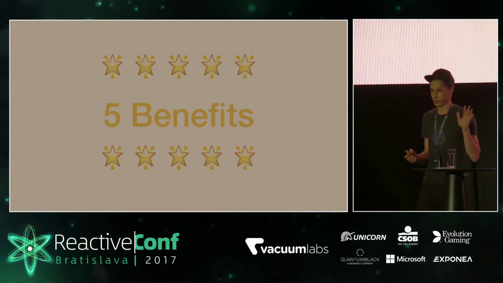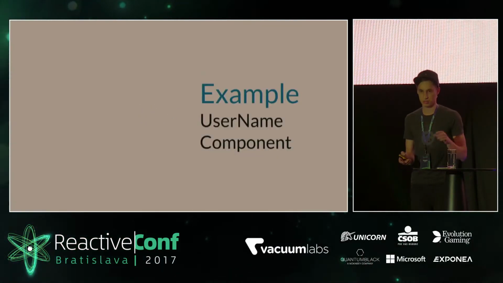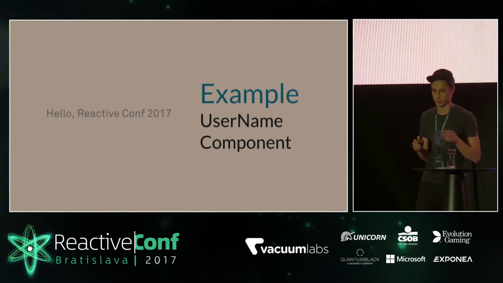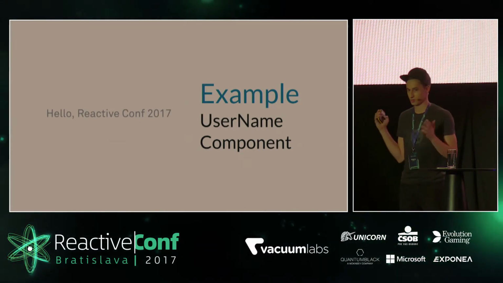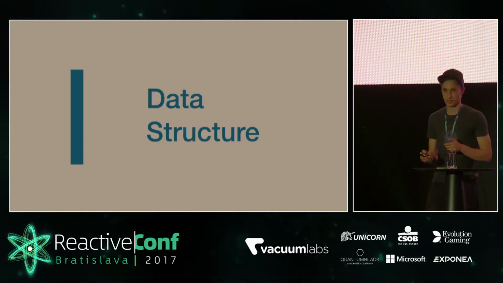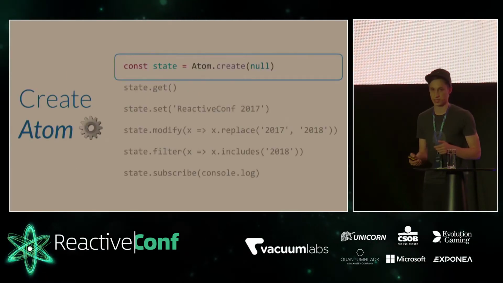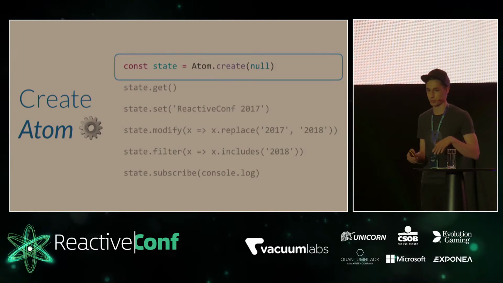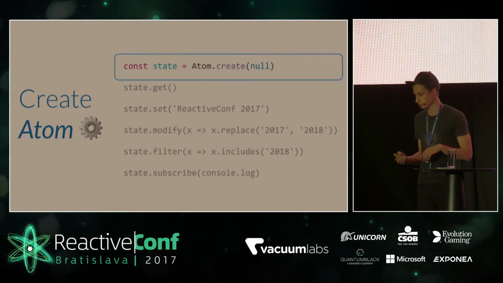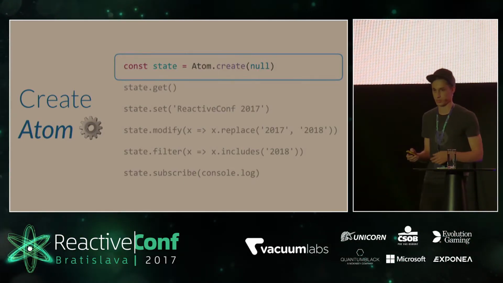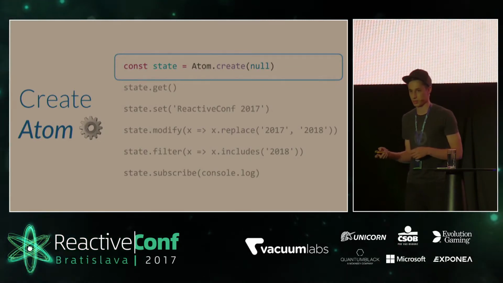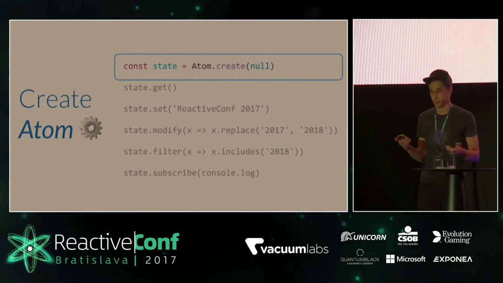And I have nearly 5 benefits. And I will show them on one simple example, like loading of user, the ReactiveConf. And the first benefit is data structure. So we have created a data structure which extends Rx BehaviorSubject. So we have Rx behind our Focal. And you can just create an atom, atom.create some value, and we will create a state.